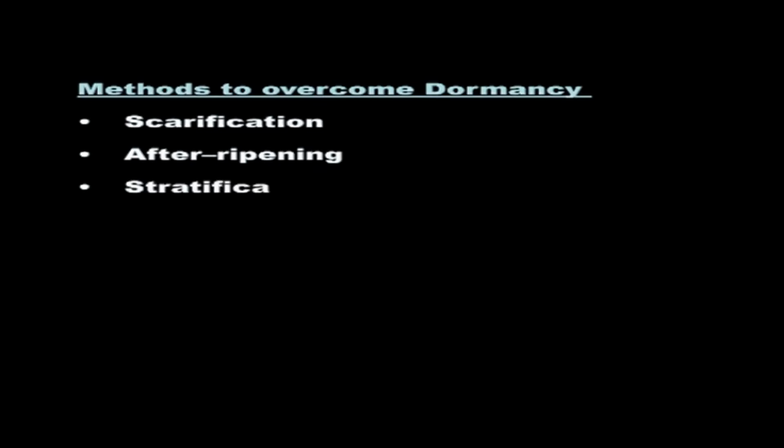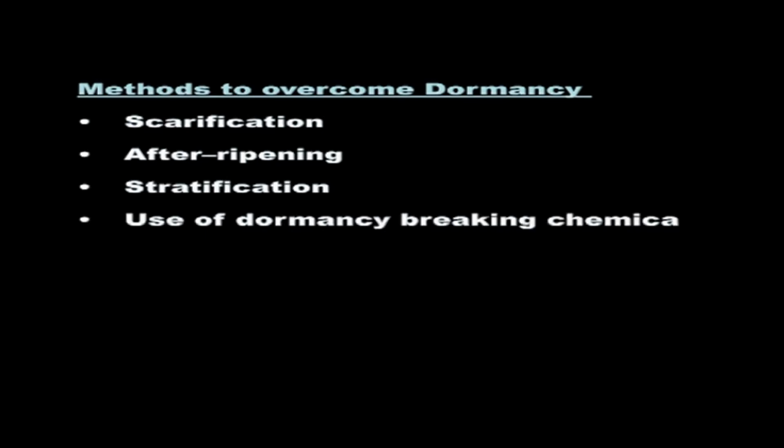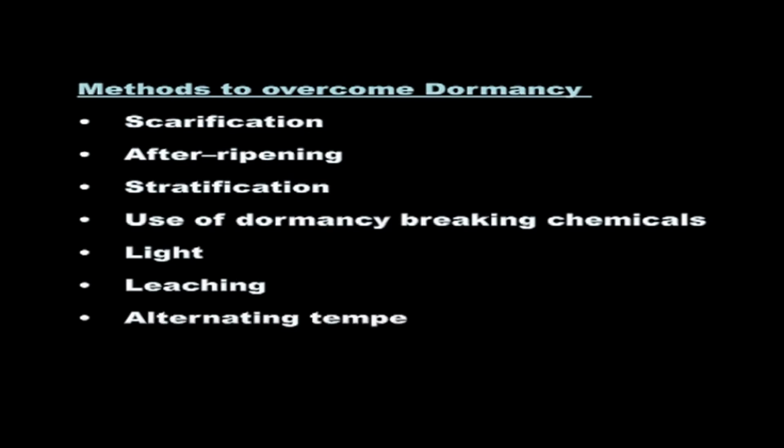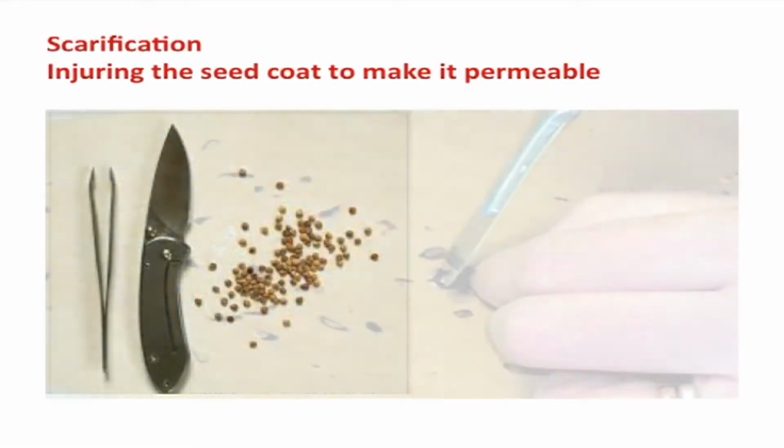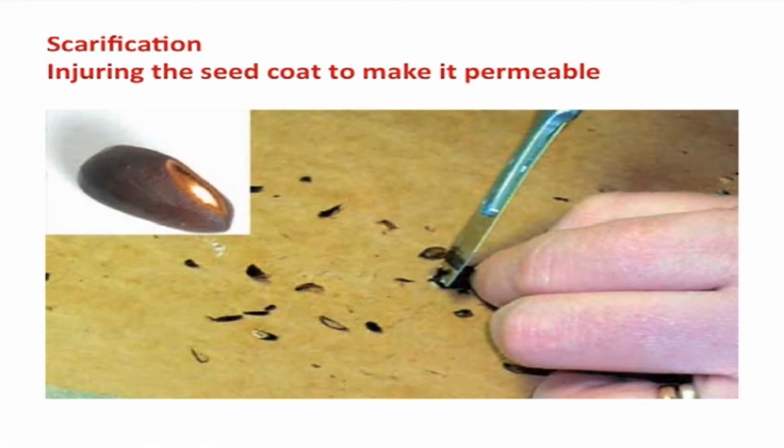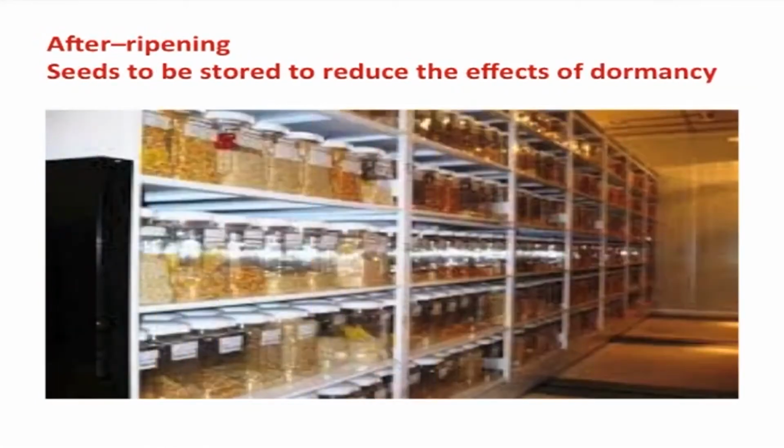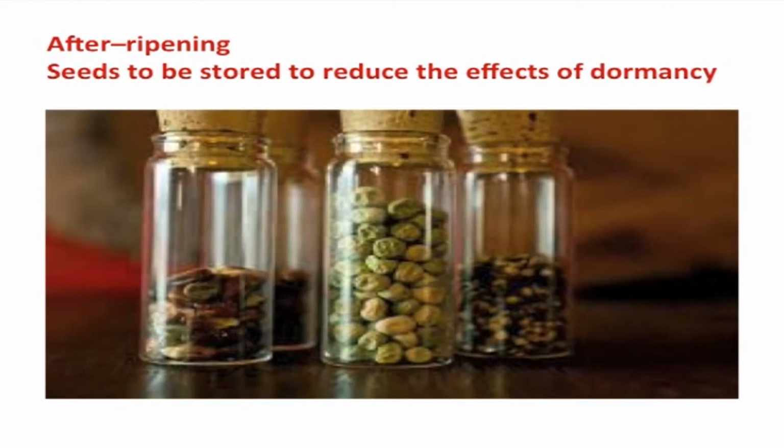Hence, several methods are prescribed to overcome the dormancy and make the seeds germinable. They are scarification, after ripening, stratification, use of dormancy breaking chemicals, light, leaching, alternating temperatures and priming. Scarification involves injuring the seed coat to make it permeable. After ripening, allow the seeds to be stored for some time to reduce the effects of dormancy.